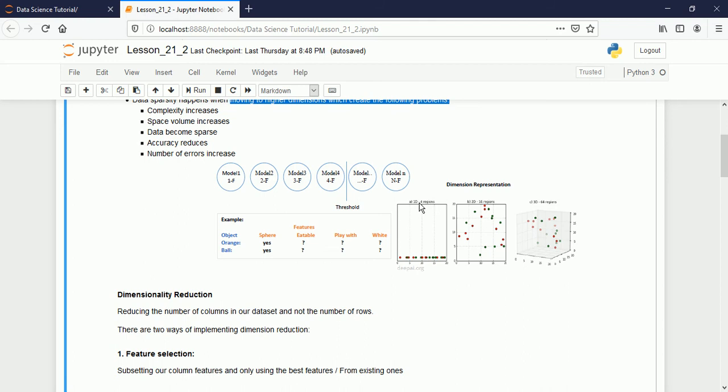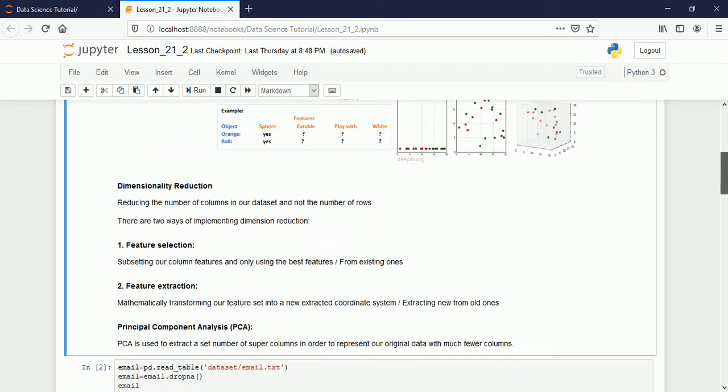Now it becomes 4 to the power of 2, which is 16. So how many cells are there? 16 cells are there. And if you increase it again, it becomes 4 to the power of 3, which is 64, and like this the third dimension, the fourth dimension, the number of dimensions keeps increasing. Now you can see the data is close to each other here, somewhat sparse, but here it is even more sparse. So the sparsity of data is more here because the number of dimensions is more. I hope you understood all those things.